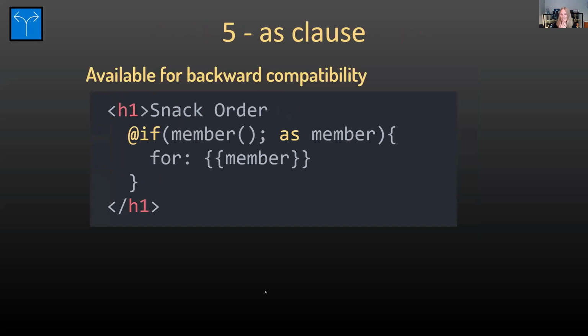The if block also has an as clause for backwards compatibility. So here I can read the signal once, define it as a different variable, and then reference that variable.